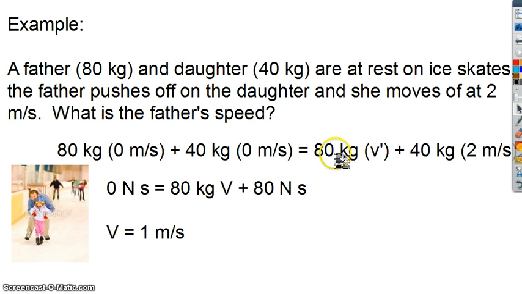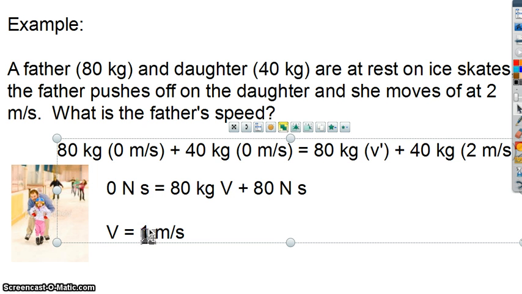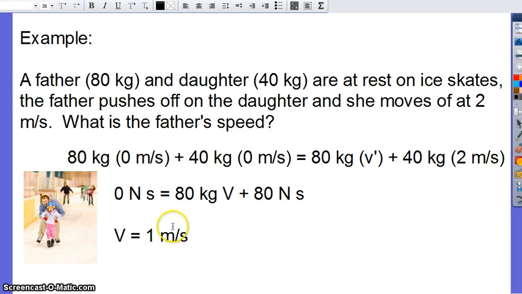Afterwards, the father has a momentum of 80 kilograms times V. The daughter has a momentum of 40 kilograms times 2. So 0 equals 80 kilograms times V plus 80 newton seconds. If you solve, V must be not 1. I don't know why this isn't letting me select to put any text in here. Well, there we go, finally. It should be negative 1 meters per second. I had a little bit of a sign error there. Sorry about that.